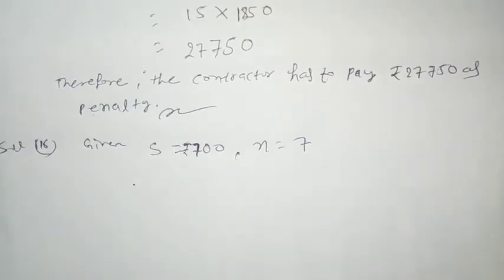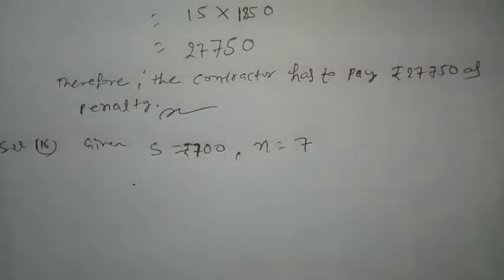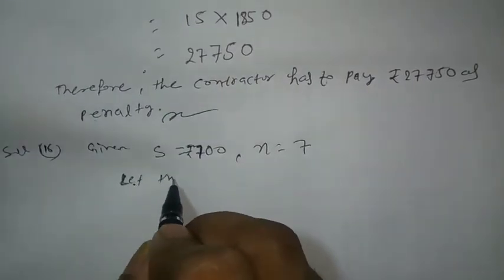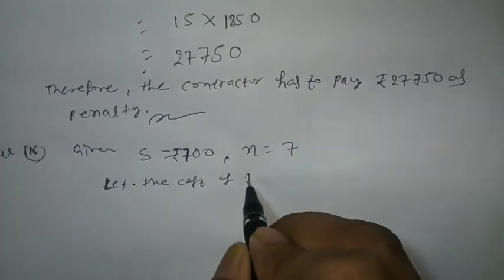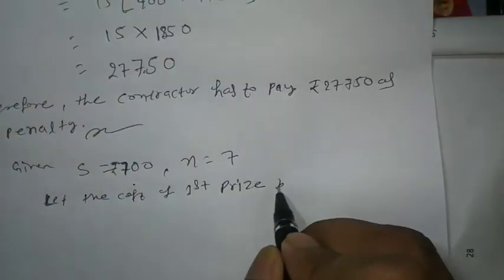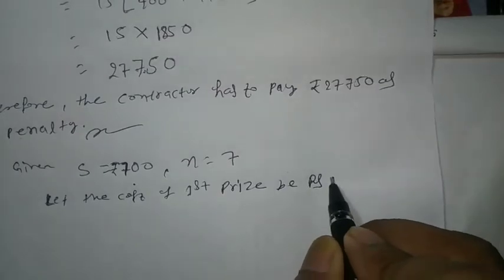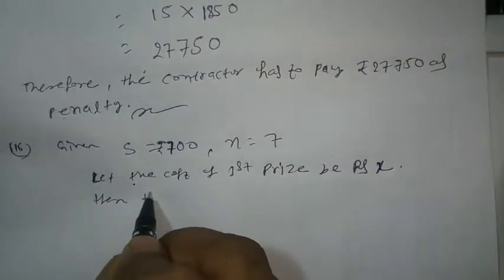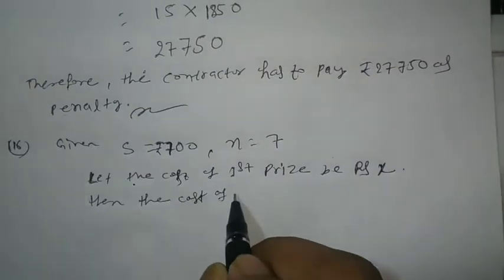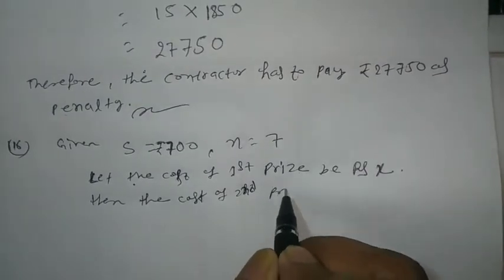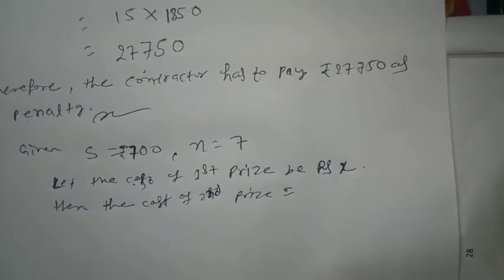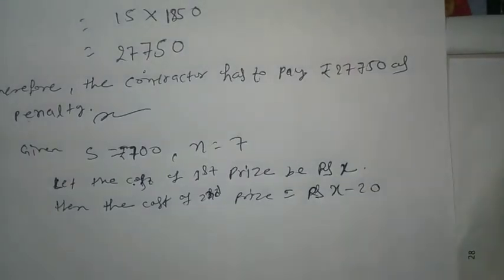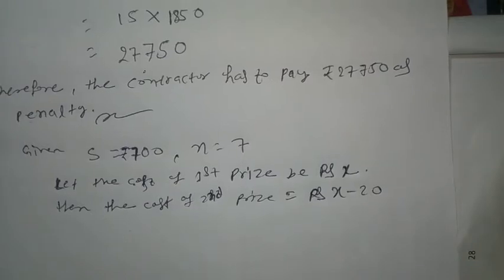Now let the cost of the first prize be rupees X, then the cost of the second prize is equal to rupees X minus 20, because according to the question each prize is 20 less than its preceding prize.